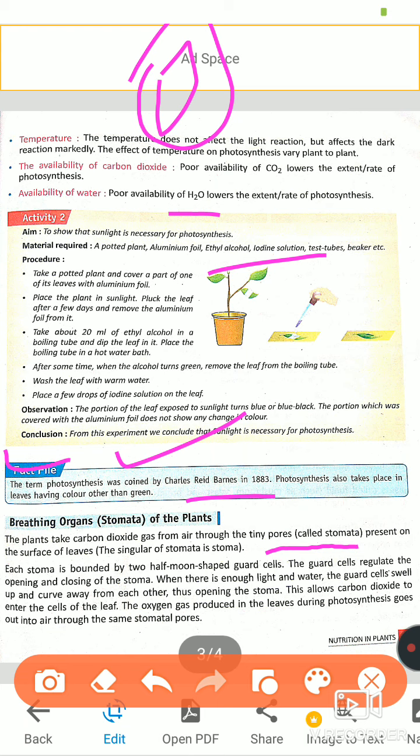When there is enough light and water, the guard cells swell up and curve away from each other, thus opening the stomata. This allows carbon dioxide to enter the cells of the leaves. The oxygen gas produced in the leaves during photosynthesis goes out into the air through the same stomata pores. Means the same stomata work for both entering and exiting.